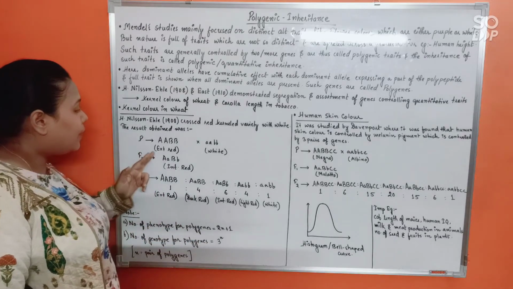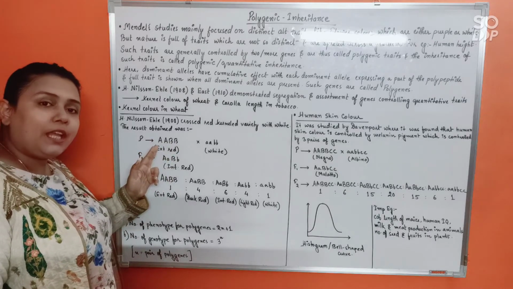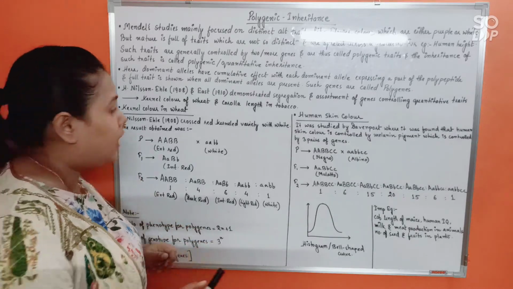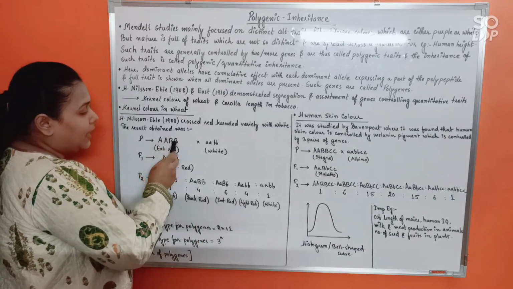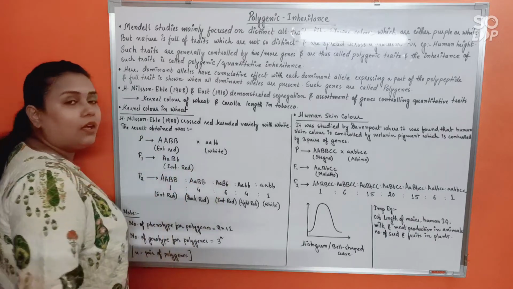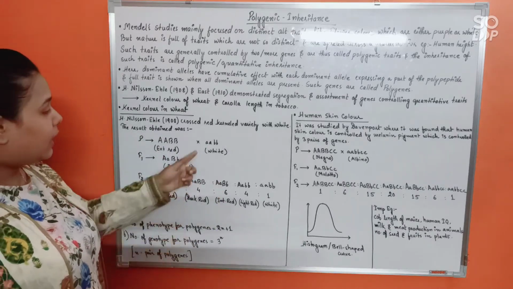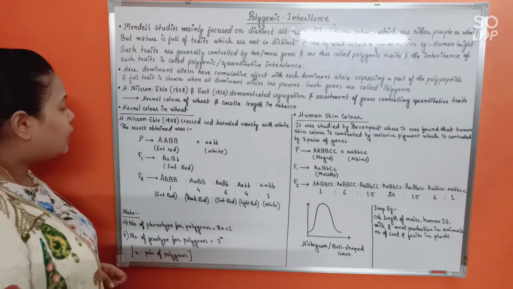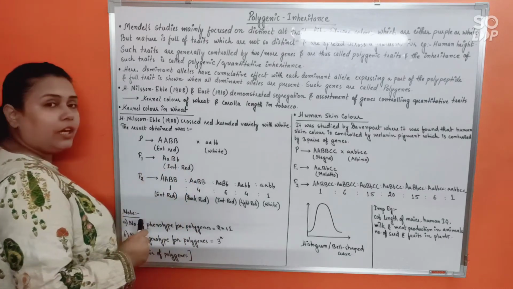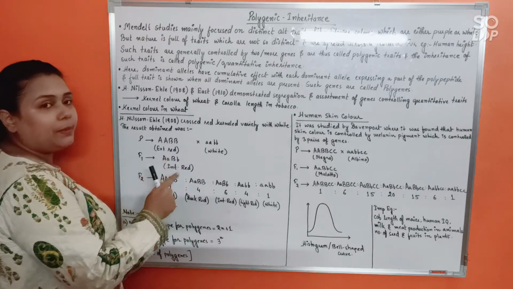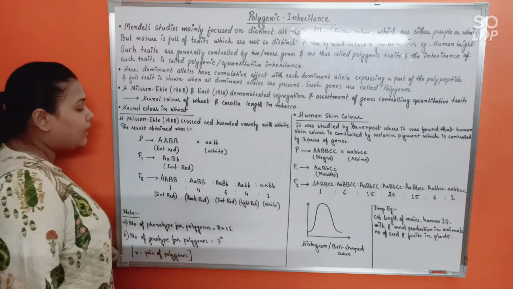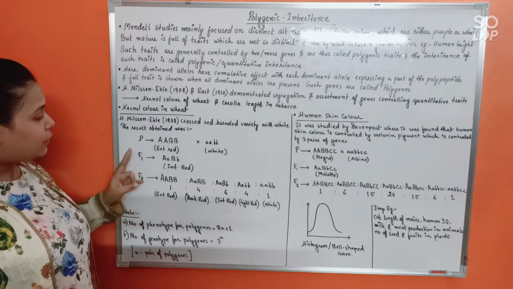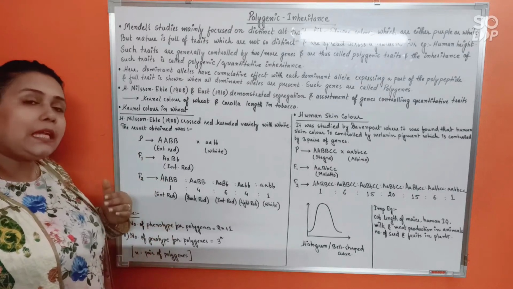Because it's a polygenic inheritance, extreme red color will be produced when all the dominant alleles are present. So here capital A, capital A, capital B, capital B is crossed with white. Red color is not produced at all; the color is white, meaning none of the dominant alleles are present. Understood? So when these two were crossed, the F1 generation of course will be capital A, small a, capital B, small b. And that's why, see, half of the dominant alleles are missing here. Out of 4, only 2 are present. So the red color produced will be intermediate.